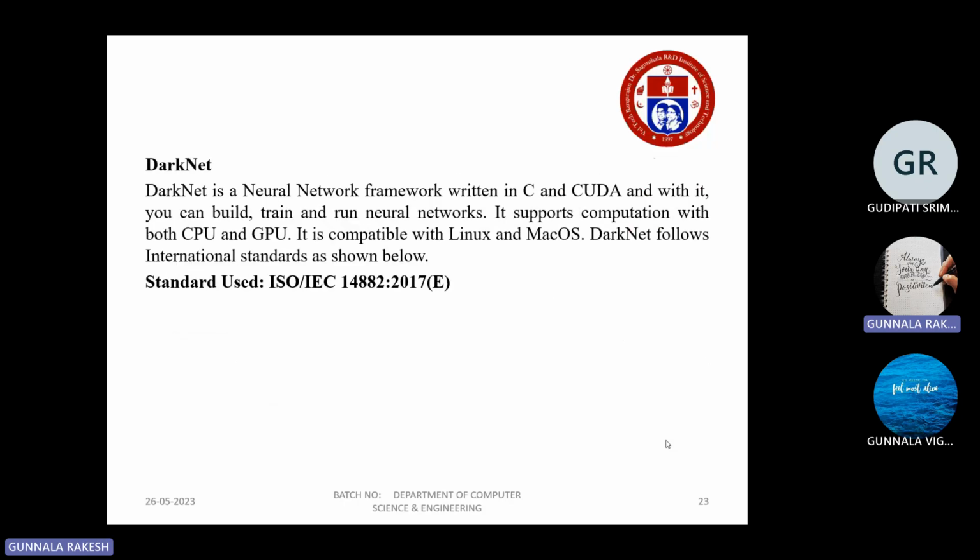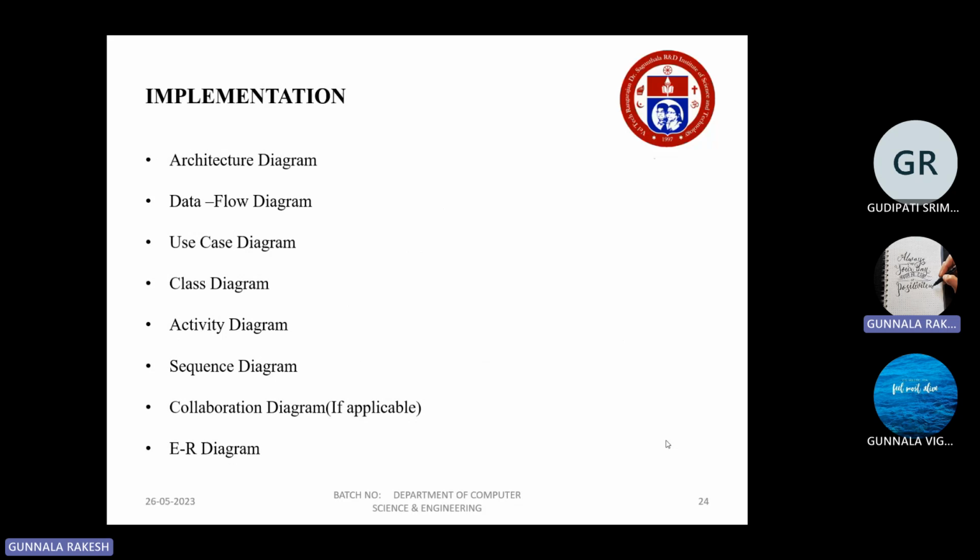And this is Darknet. It is a neural network framework. We also use Darknet for our project. It supports computation with both CPU and GPU. It makes our project easy to implement, and it is also compatible with Linux and macOS. Darknet follows international standards as shown below, and this is the implementation part.